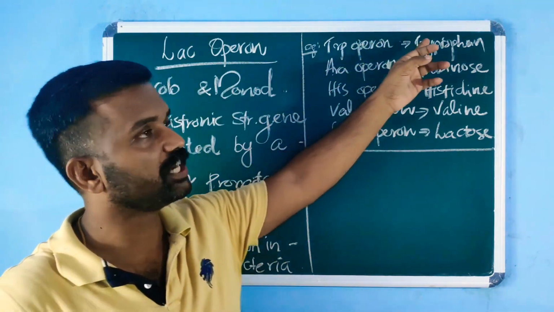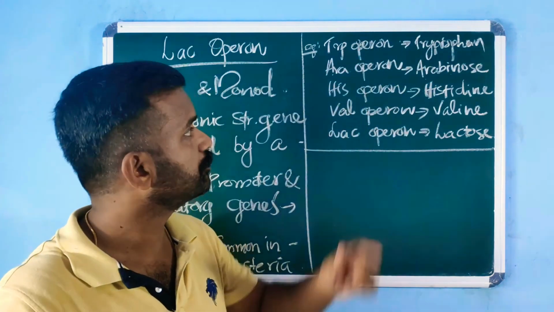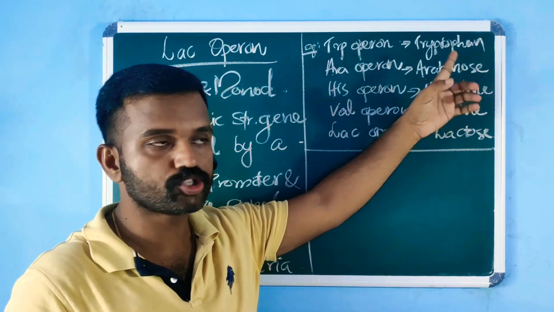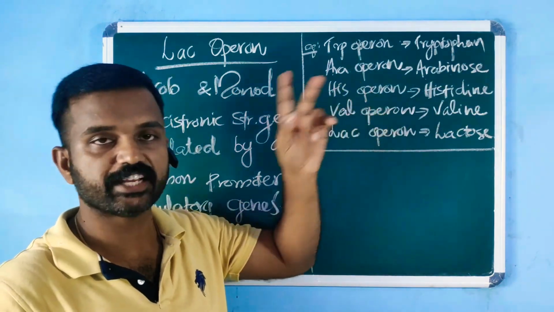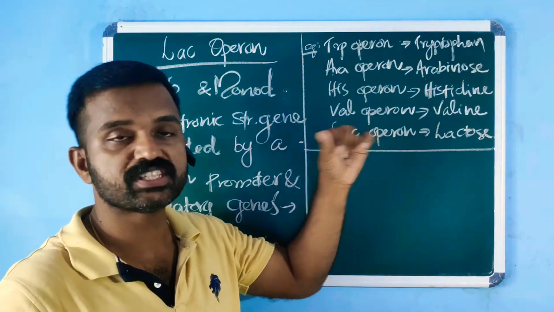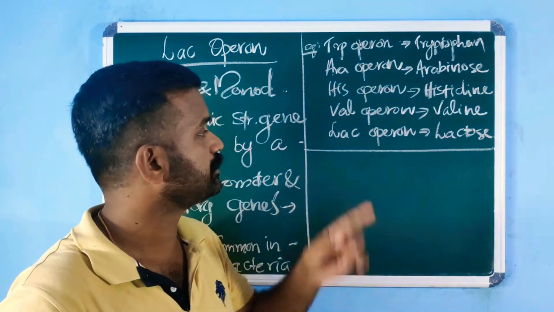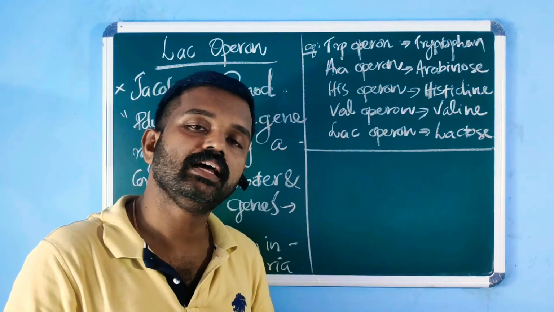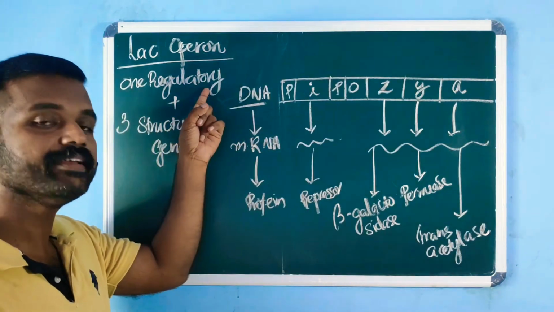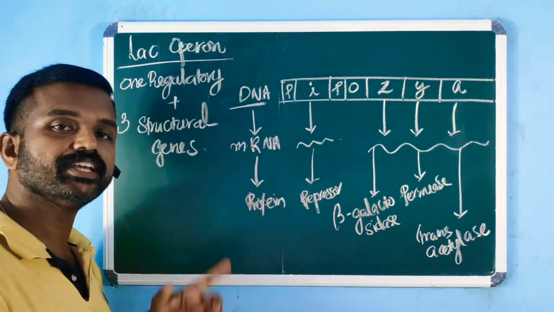TRP operon stands for the amino acid tryptophan. ARA operon stands for the sugar arabinose. His operon stands for the amino acid histidine. Val operon stands for valine, another amino acid. Lac operon stands for lactose. Lac operon consists of one regulatory gene and three structural genes.